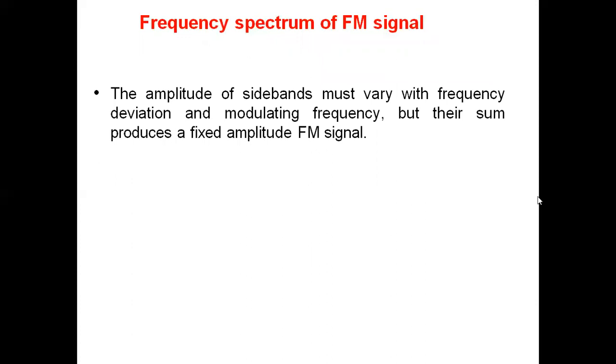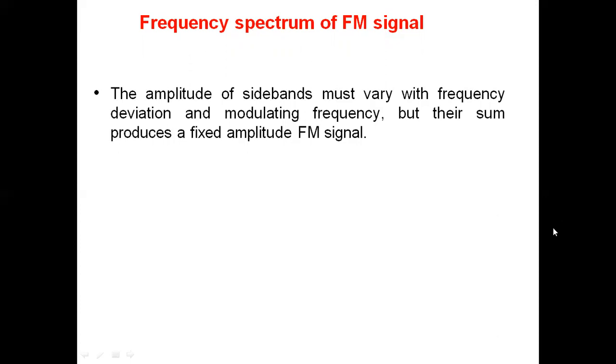The amplitude of the sidebands varies with the frequency deviation and modulation frequency, but the amplitude of the FM wave is constant, since we are not changing the amplitude of the carrier. The amplitude of the carrier before frequency modulation is the same as after frequency modulation.